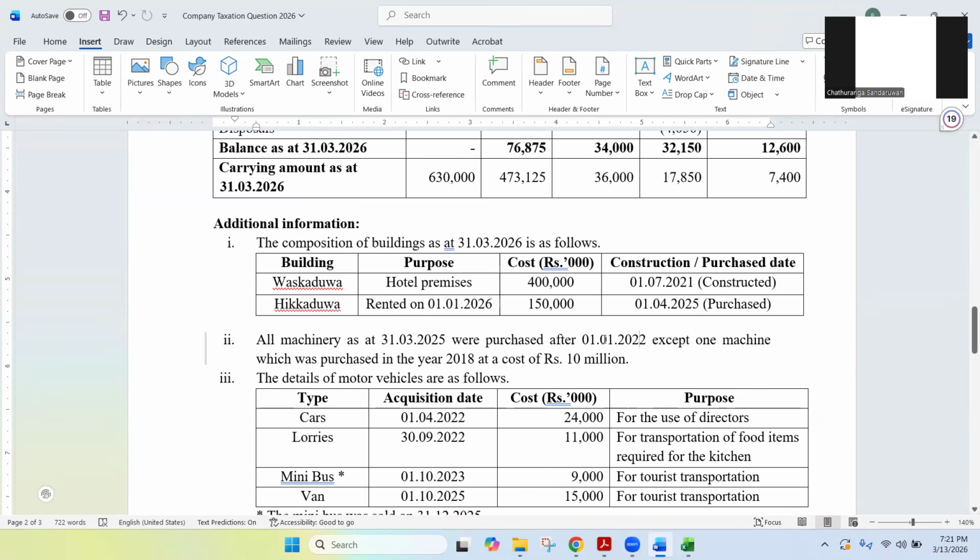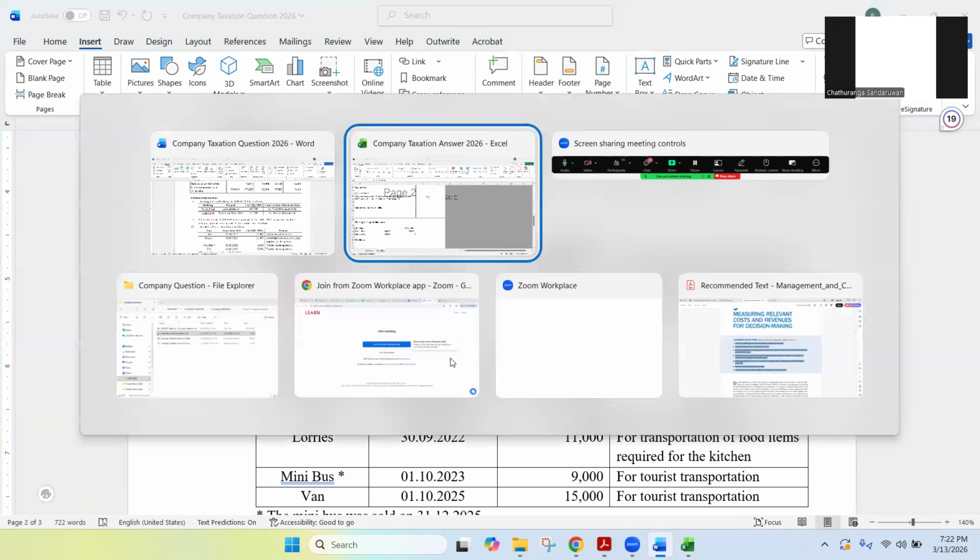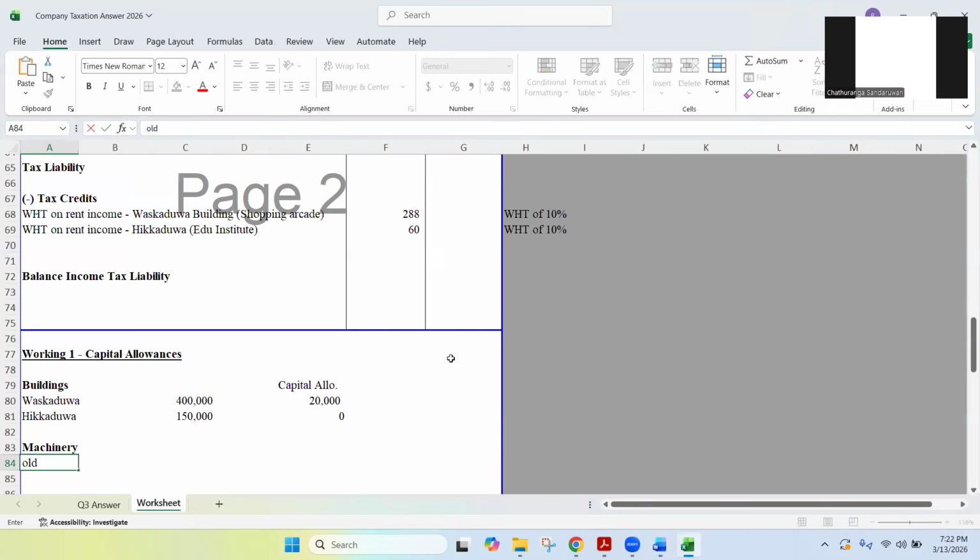This year is 2021/22, then 2022/23, 2023/24, 2024/25, 2025/26. Now, can we calculate capital allowances? Yes, we can calculate capital allowance, but one machine was there that is an old machine. It was purchased in 2018. So we have two types of machines, right? Old machines and the new machines. So I'm writing it as old machine, 2018 machine.